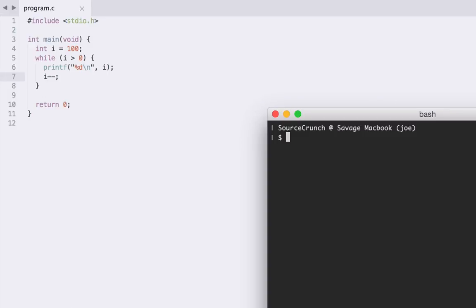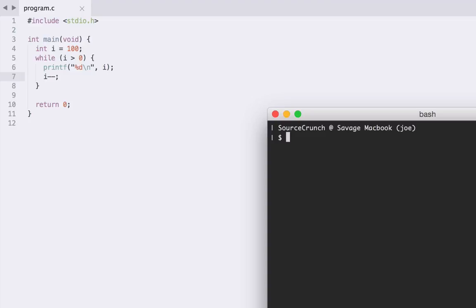And if you're having trouble understanding that, try running through the code in your head manually. So, okay, i starts as 100. While i is greater than 0, well, yes, that condition is true, so we're going to execute the block, therefore the printf is going to happen, therefore we're also going to decrement our i value. We're then going to hit this closing curly brace, we're going to go back to the top of our loop, and i is now going to be 99 because we subtracted 1 from it. So okay, i greater than 0, that's still going to be true, and that's going to keep on happening.